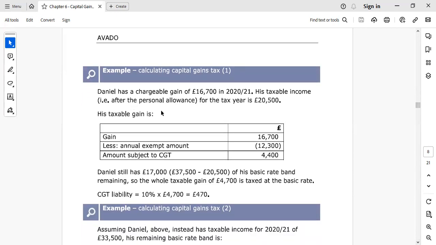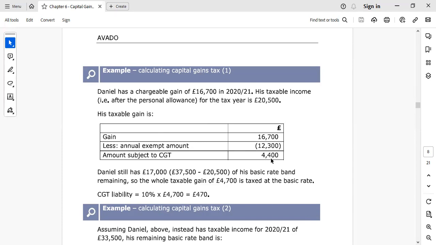Daniel has a chargeable gain of 16,700 pounds in 2020-21. His taxable income after the personal allowance for the tax year is 20,500. So his gain is 16,700, and we will minus the annual exempt amount, that is 12,300, and the capital gains tax we have to charge on 4,400.